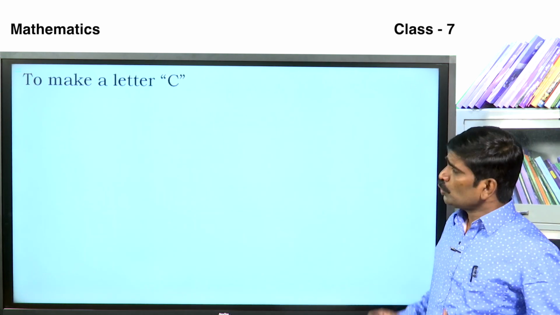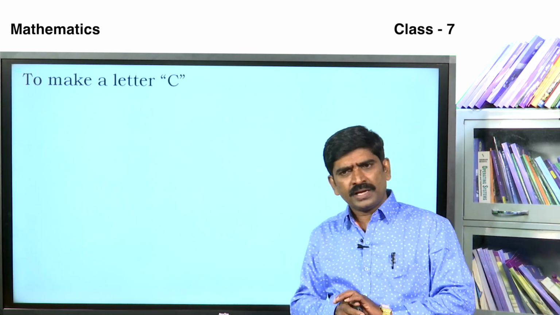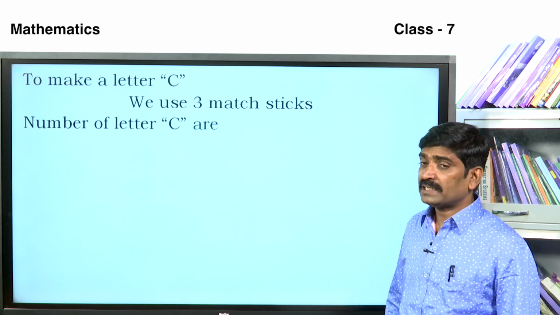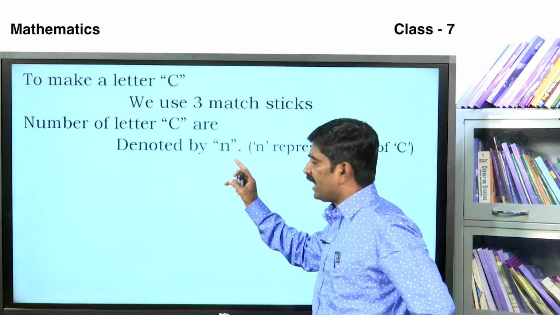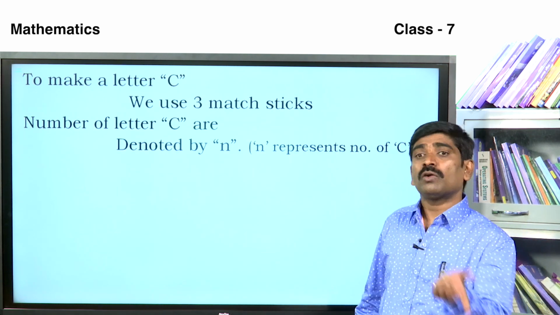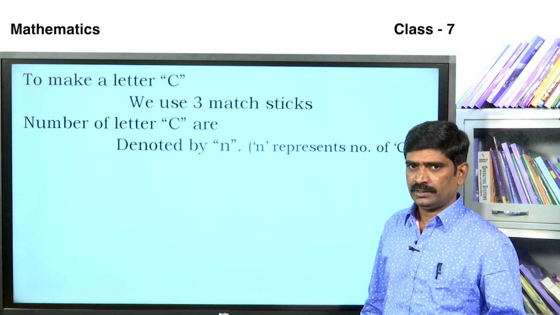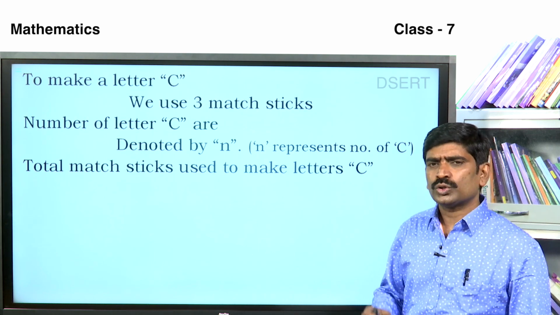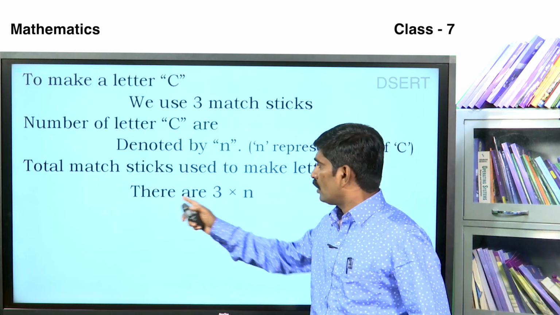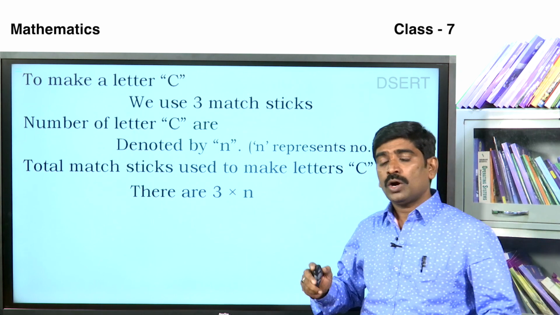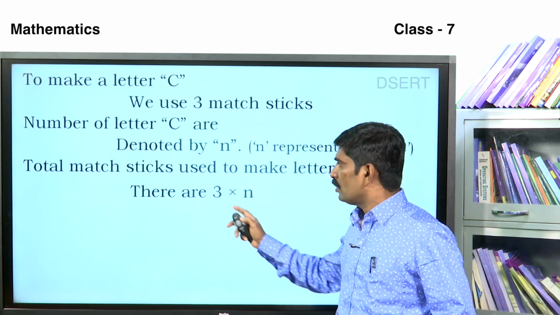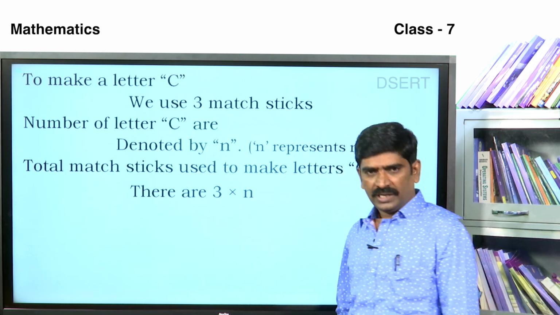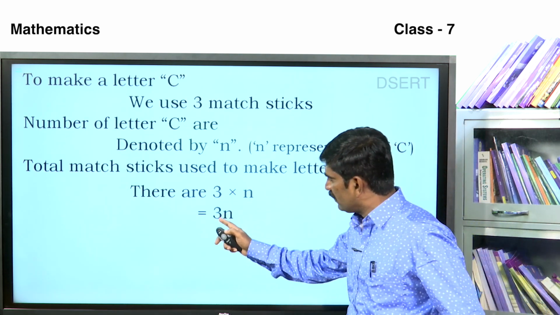Next, to make a letter C, we use 3 matchsticks, and the number of letter C's is denoted by N. N represents the number of C's. How many C's are constructed? That is represented by N. The total matchsticks used to make N letter C's is 3 into N. One C is constructed by 3 matchsticks, so that means 3N.